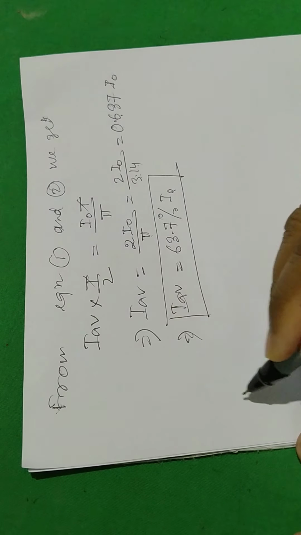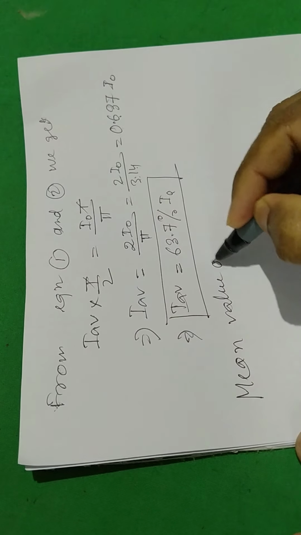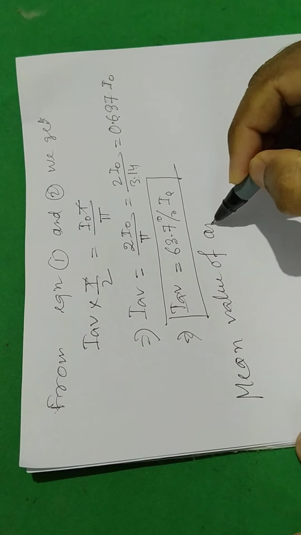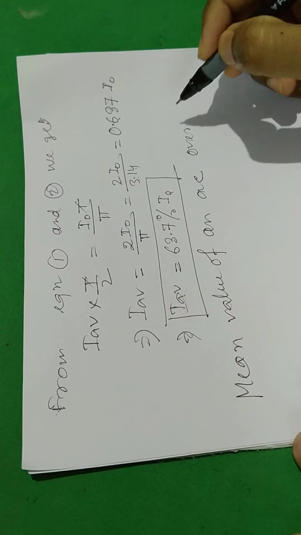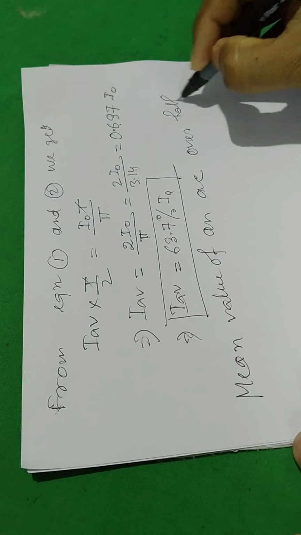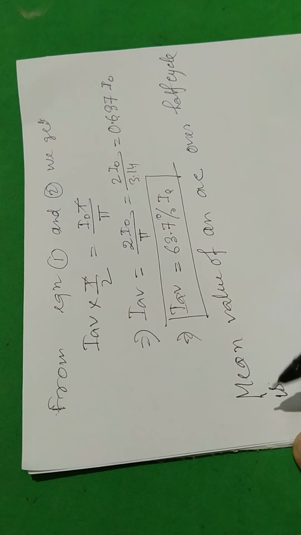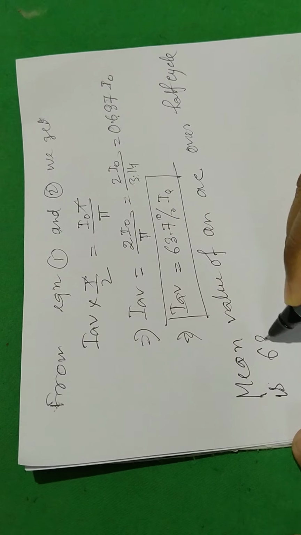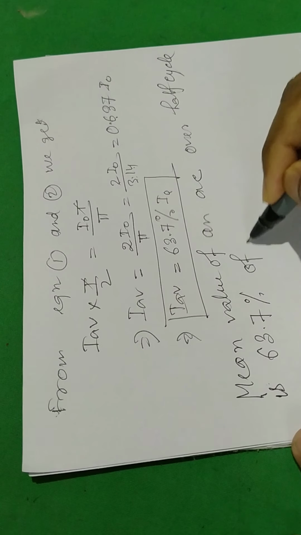Therefore, mean value of an AC over half cycle is 63.7% of its peak value.